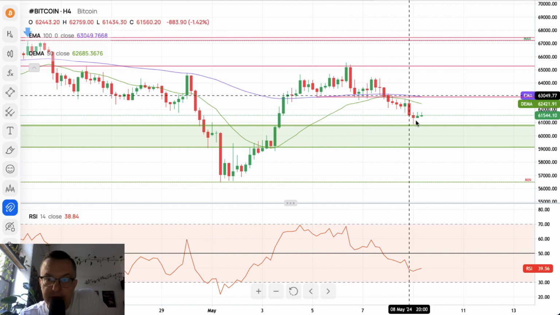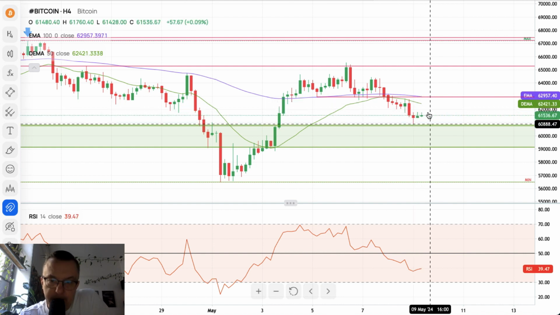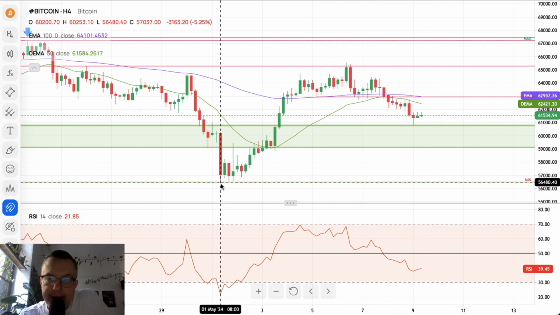Extension below the 50 and 100 periods moving average on the 4-hour chart. Test of the upper demand zone level. Then rejection, as you can see here, and we might see a breakout below the demand zone, targeting 56,480 again.